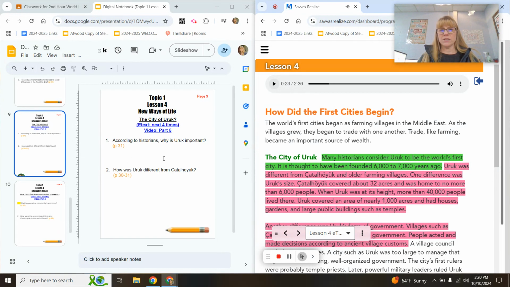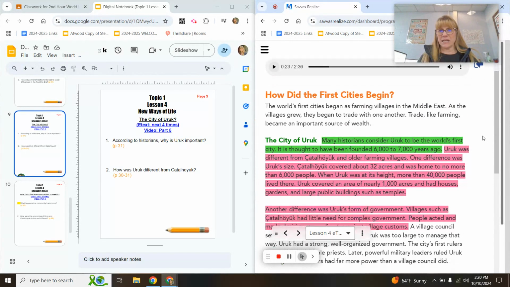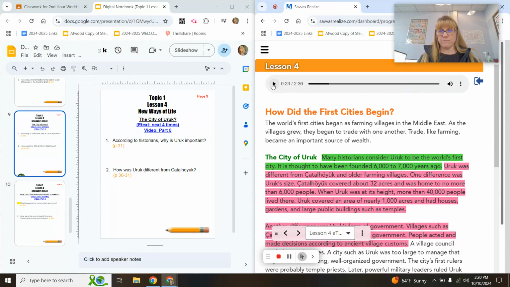All right, why is Uruk important? Pause my video and get that answer now. Number 2, how was Uruk different from Çatalhöyük? I can never remember how to say that. So you'll find those differences in this pink highlighted paragraph.